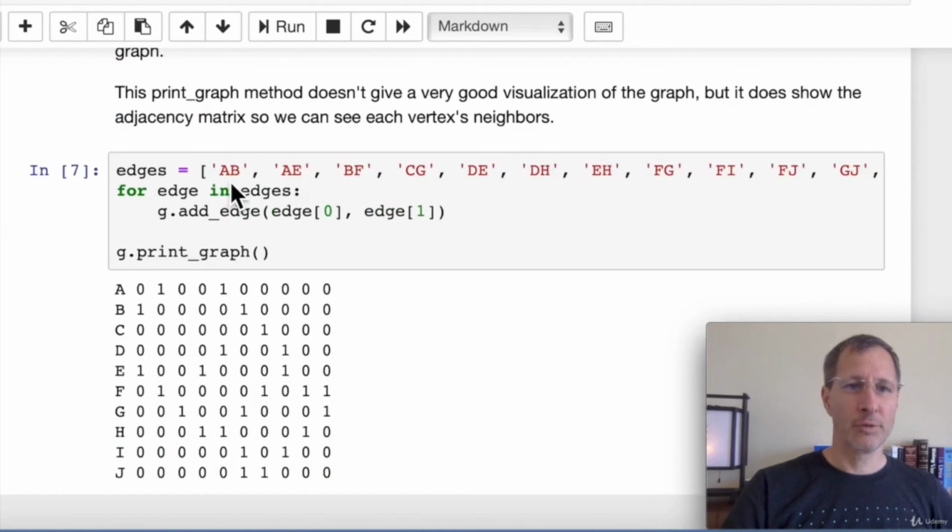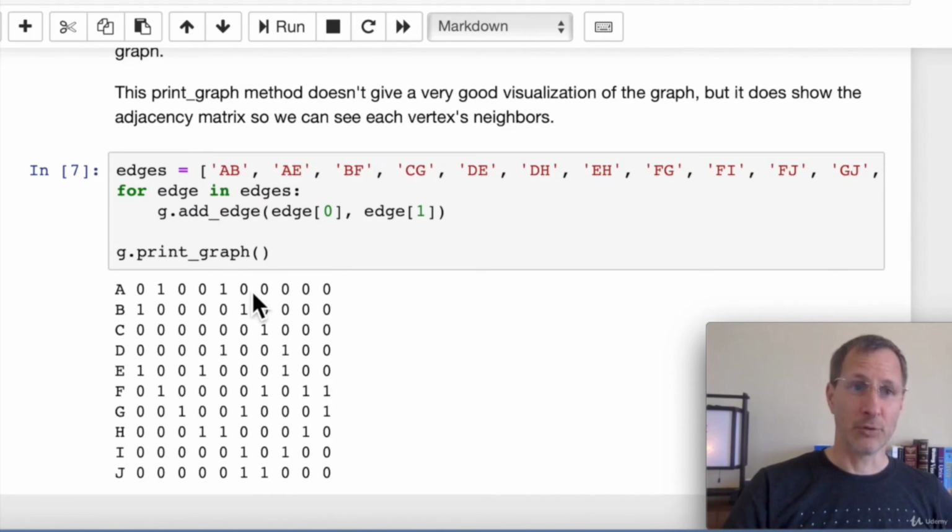to the graph. And then to add an edge, I created a list of edges here. This is the same list we used in the other test code. For edge in edges, in other words, we're iterating through those edges. We add each edge one at a time. We pass into the add edge method 2 parameters. In this case, it would be the A and the B. So we're getting the left character and the right character. We're passing those in as the arguments. And then when we print out the graph, we see what this looks like.